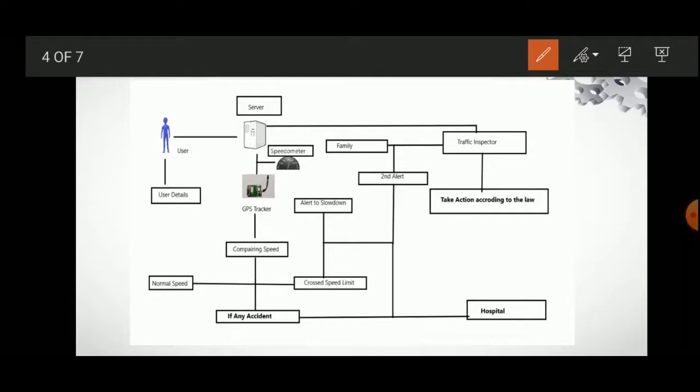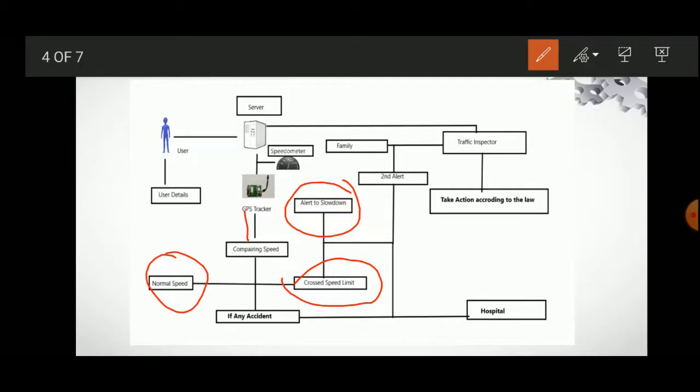So here you can see the GPS tracker. When the car starts and runs on the road, it compares the speed. After comparing the speed, it checks whether it is the normal speed or the speed limit has been crossed. Suppose a particular road has a 50 km per hour speed limit and the vehicle crosses the 50 km per hour speed limit, then it will immediately create an alert to the driver to slow down the vehicle.